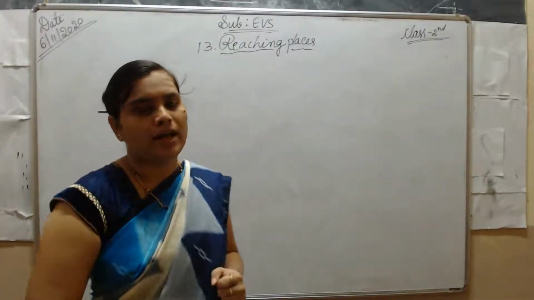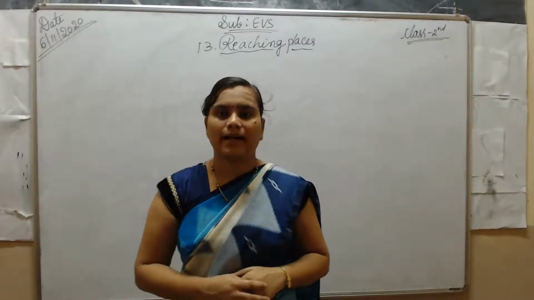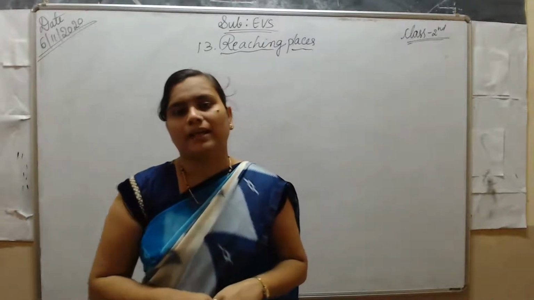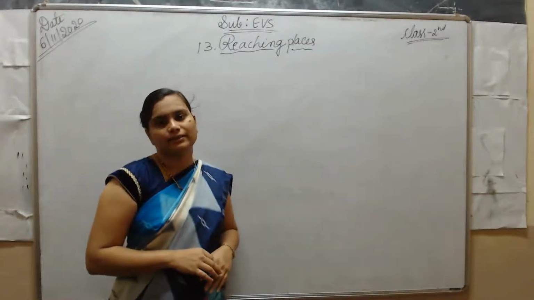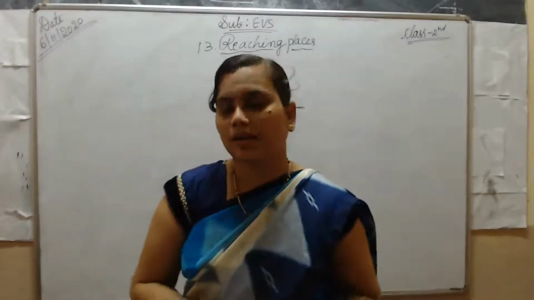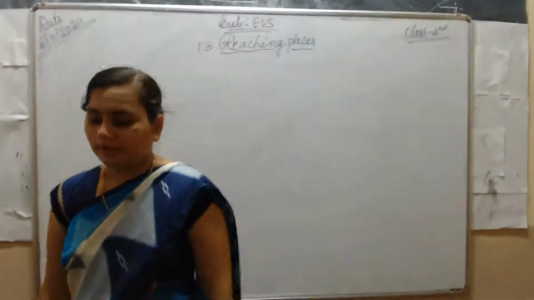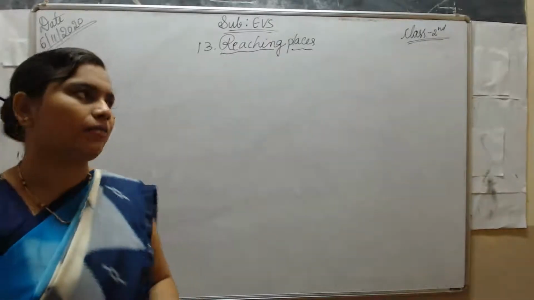Next, railways. Railways means the vehicles which run on tracks. Examples of railways are trains, metro train, passenger train and goods train. Today, we are going to learn about airways.